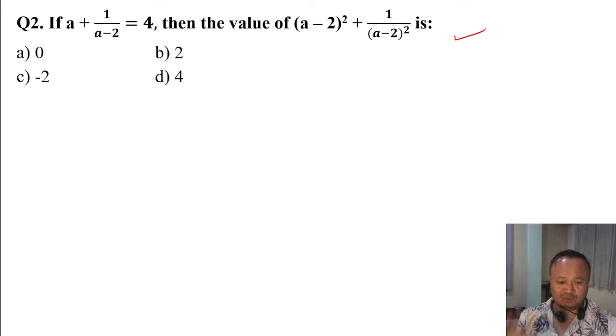We have to know everything. If a plus 1 by a minus 2 is equal to 4, then a minus 2 whole square plus 1 by a minus 2 whole square is what?